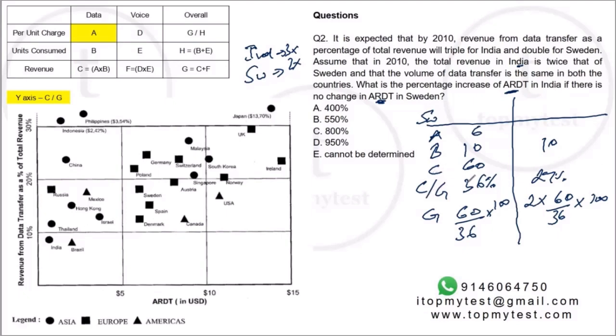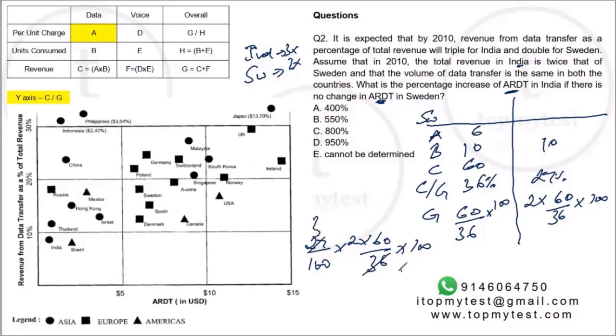Now from G we need to calculate C. So C by G into G will be C. So your C, which is the revenue value, will be 27 by 100 into, okay, let me write it down in a bigger place, 27 by 100 into 2 into 60 by 36 into 100. Right, this will be India's revenue from data.